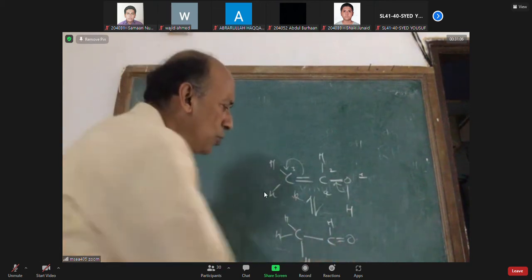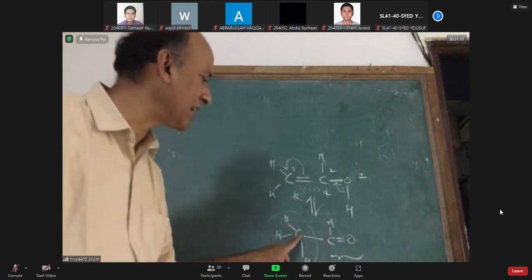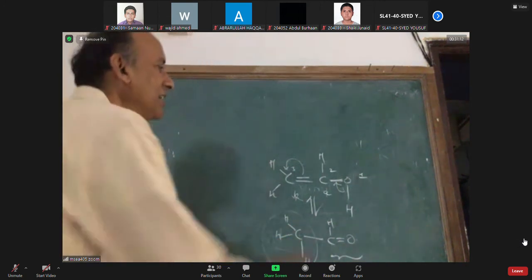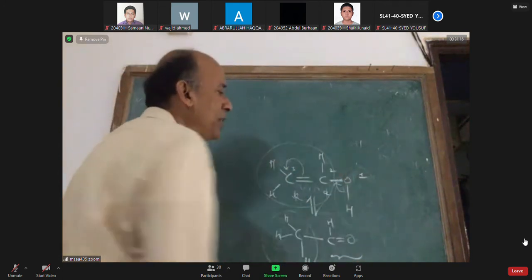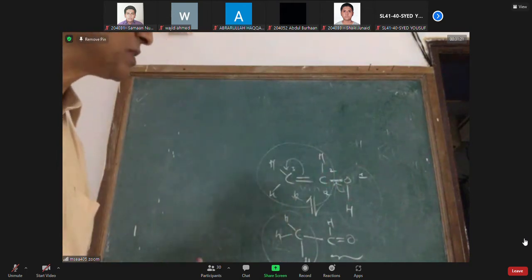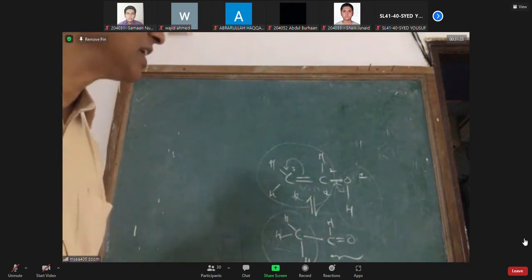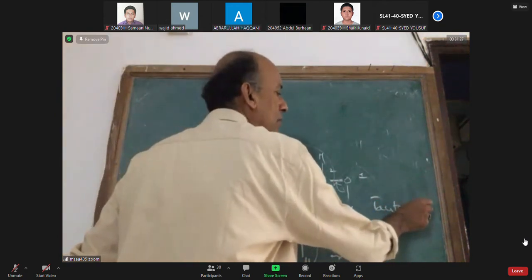Notice, two sp2 hybridized atoms should be in contact with the sp3 atom that has hydrogens. Here you see, two sp2 hybridized atoms are in contact with the sp3 hybridized atom that has hydrogen. If that condition is satisfied, H plus can oscillate, and then this can show what is called tautomerism.